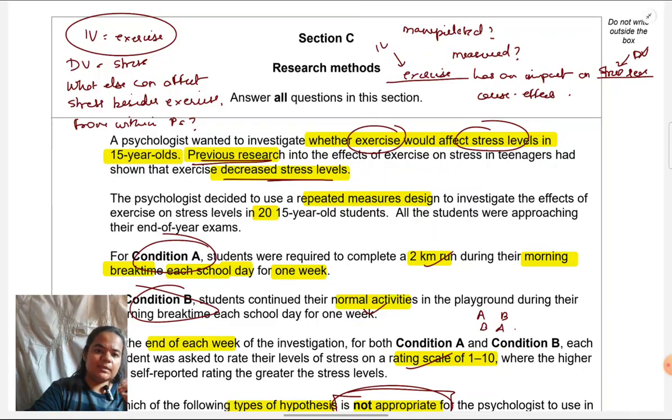So no doubt that wording is there here. But you cannot give this answer because you could have given it anywhere and it will count as generic. Let's say we replace this whole situation with another situation from another paper. Still you can give this answer. You have to use wording from the scenario which is specific to this study, which will not be found in other studies, which is relevant to the aim of this study. So instead of saying condition A, you will have to say the exercise group or the 2-kilometer running group. And instead of B, you will have to say the regular activities group or the group which is not exercising. That is how you have to make it specific.